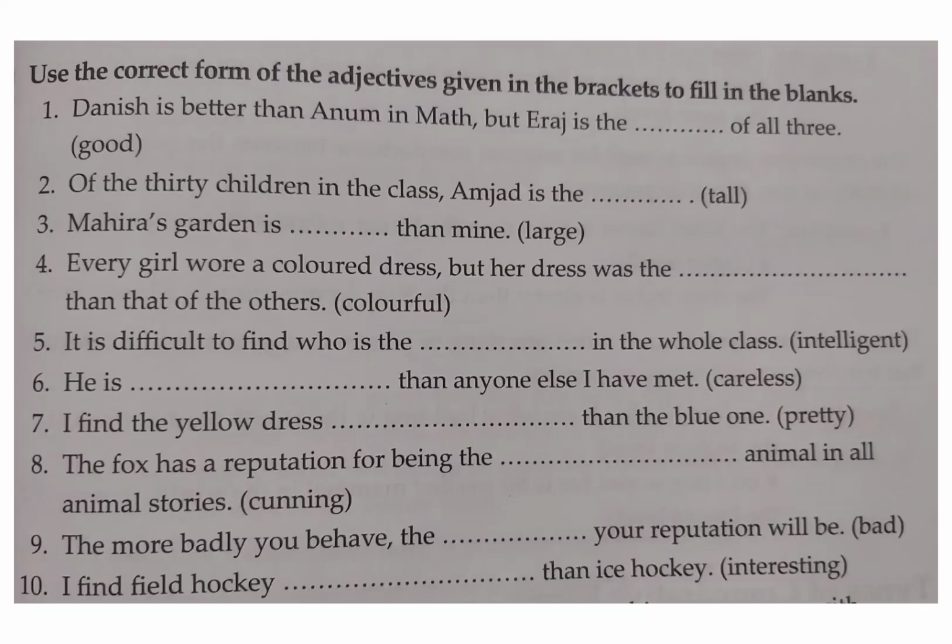Okay, now come to your homework. Here I am giving you a worksheet. You just have to copy it in your English B notebook. You have to solve it by yourself. The first one is: Danish is better than Anam in math, but Iraj is the dash of all three. Here we know that the word good has 3 degrees: good, better, best, and this is a comparison of 3. So we will write best here.